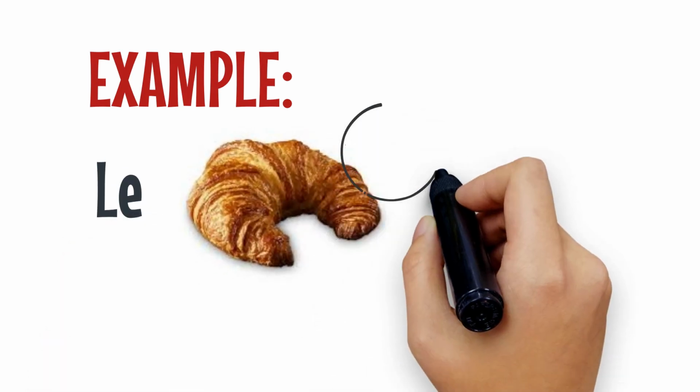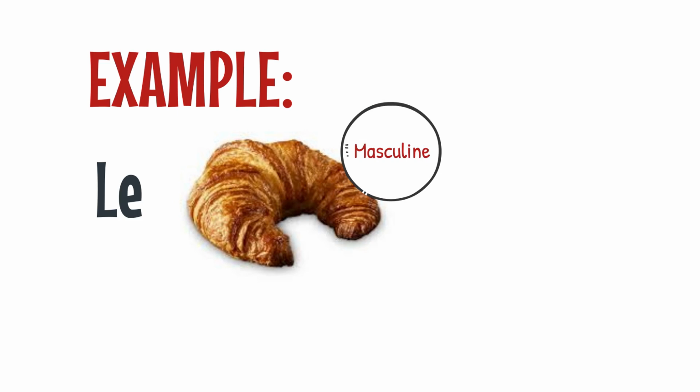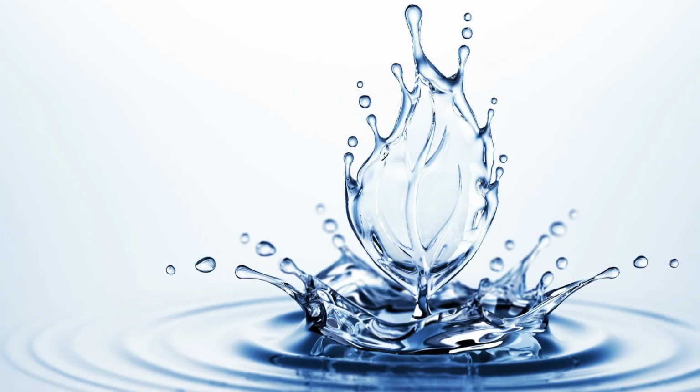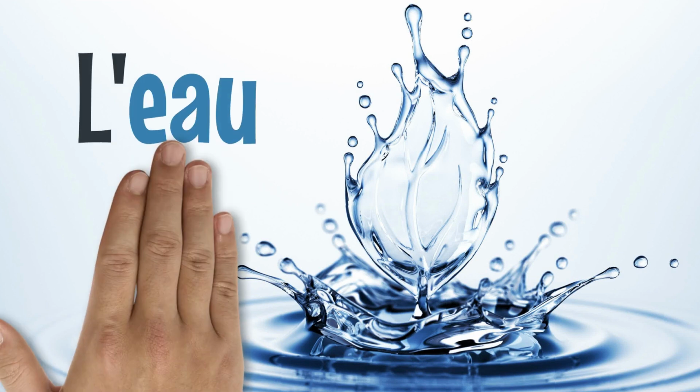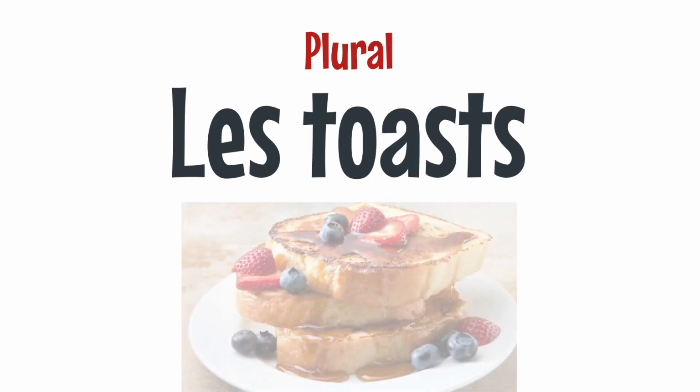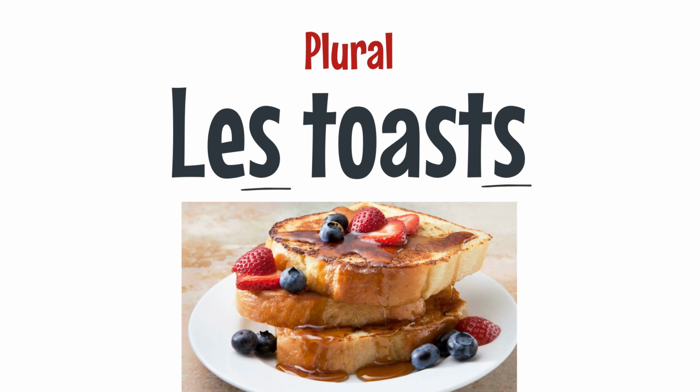For example, le croissant, the croissant, croissant is masculine. If you want to say the jam, it would be la confiture, confiture is feminine. If you want to say water, it would be l'eau, l apostrophe, because eau starts with a vowel. Now, if you want to use the plural, such as toast, it would be les toasts.